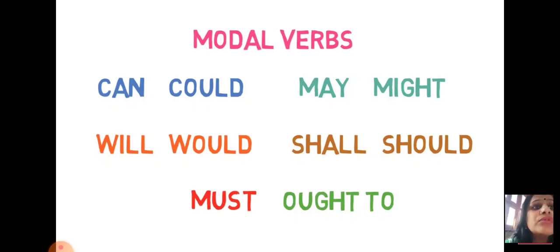That is can, could, may, might, will, would, shall, should, must, ought to. And the others are need, need to, and one more which you will get in your book. So these are our modal verbs. This can be used in your exams for modal auxiliary verbs.